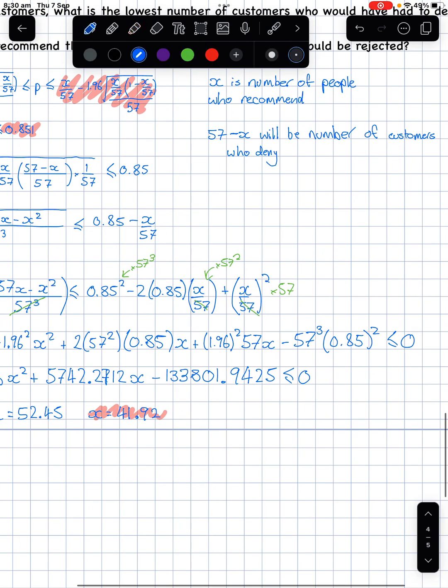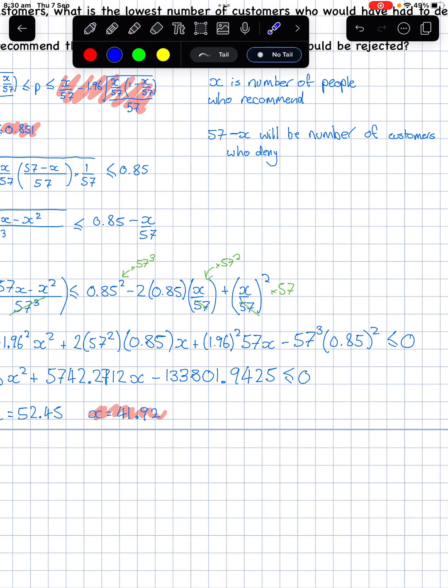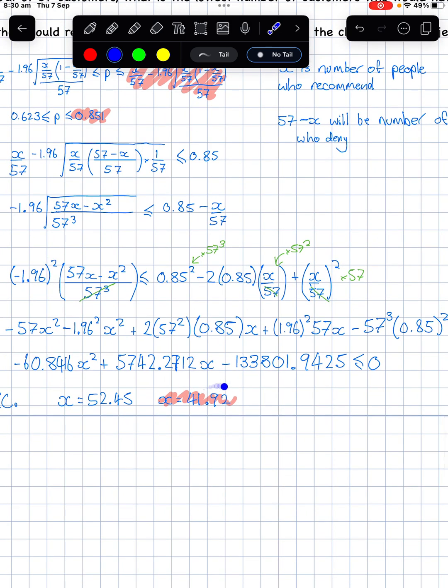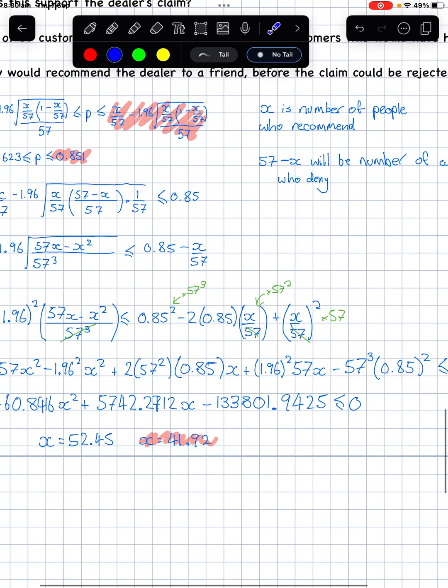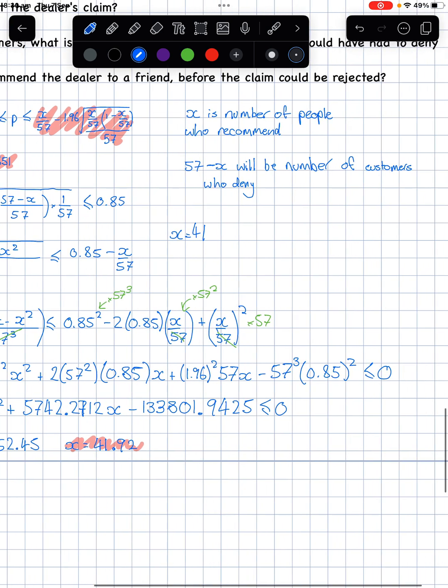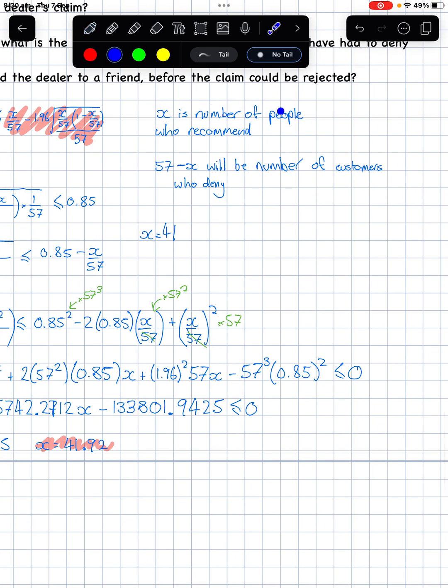And so we need, realistically, if you think about the confidence interval, if 42 people say it, it's going to be too high. We're rounding up. So this number here will be above this number. But if we round that down to the next person, we're going to find that's correct. So x equals 41 people that recommend this.